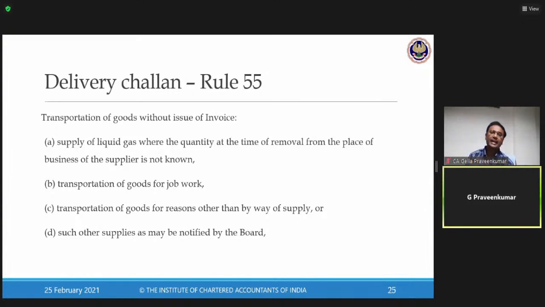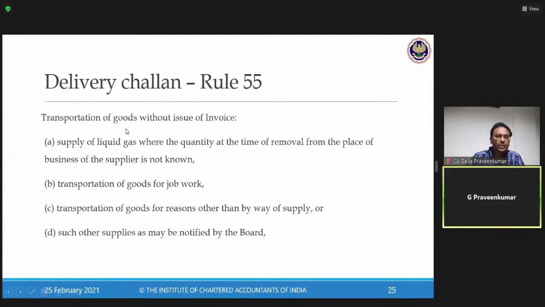I'm taking goods out of the factory for job work. Sir, I'm taking the goods out of the factory for sale on approval basis. Sir, I'm sending the goods out of the factory for warranty, for various things. Then I can use something called a delivery challan. Delivery challan is a document in lieu of a tax invoice, that means other than a tax invoice. It is a case where a tax invoice is not required or a supply doesn't take place, and I issue a document called a delivery challan.